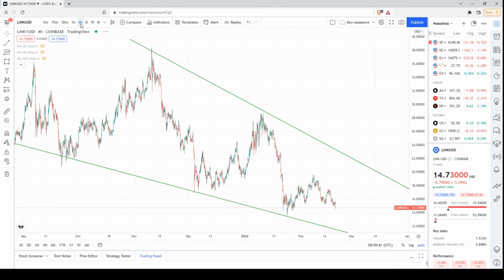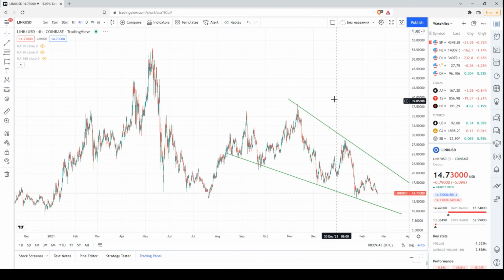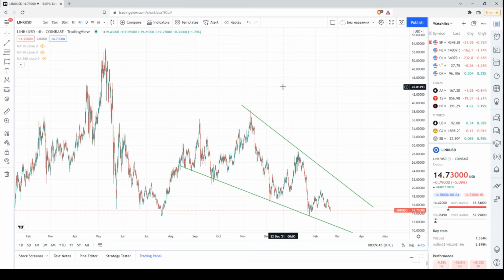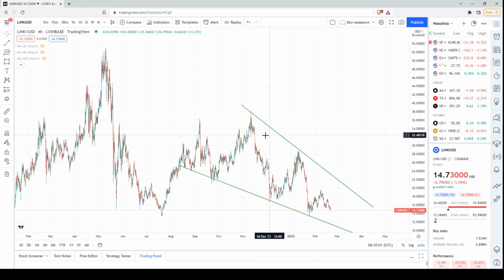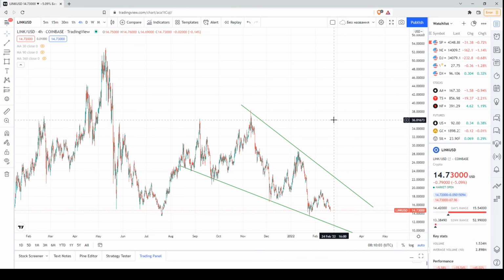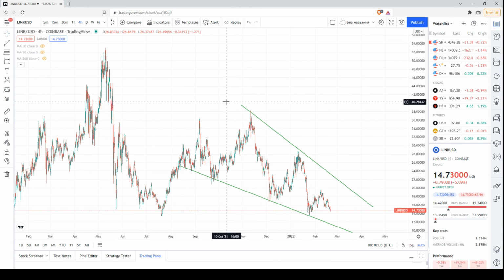Now let's check the 4-hour chart. Okay, in the 4-hour chart, we have this descending narrowing wedge. It's a downtrend, so it's clear that we have a sequence of lower highs and lower lows. That's why as long as the price remains within this downtrend, even in the 4-hour chart, we will have a bearish dominance as well.